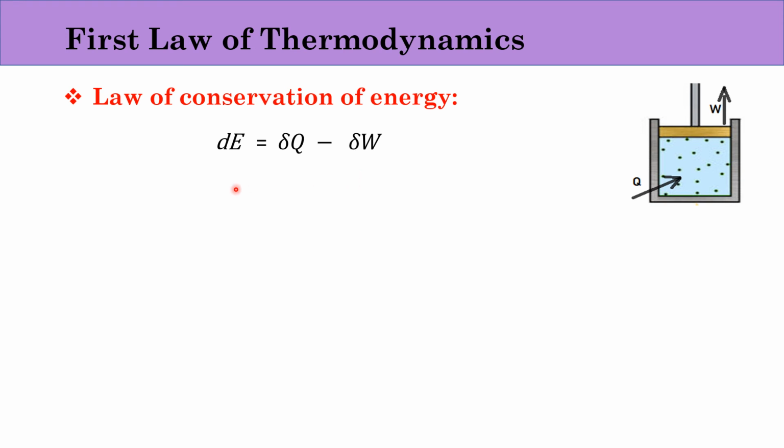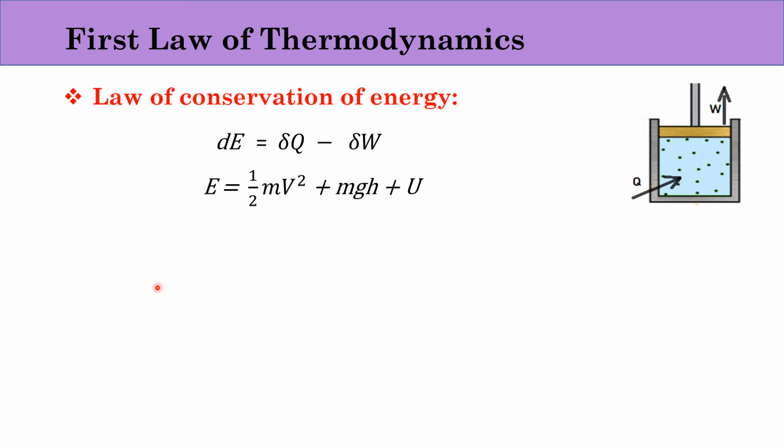So here energy is an extensive property. Extensive means it depends on the quantity of mass. Energy which we can find here is the kinetic energy, potential energy and the internal energy. You can see here the kinetic energy, potential energy and the internal energy which is present inside this system.